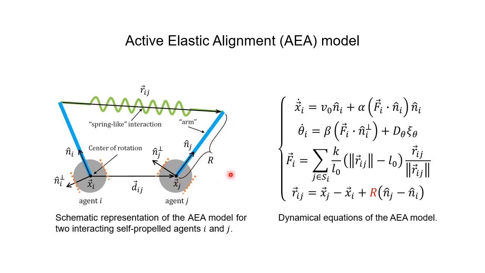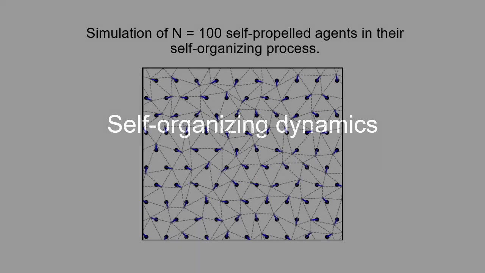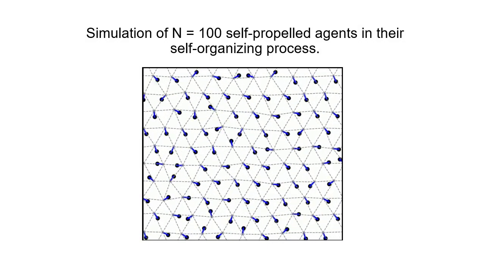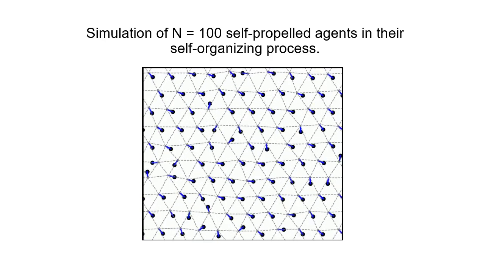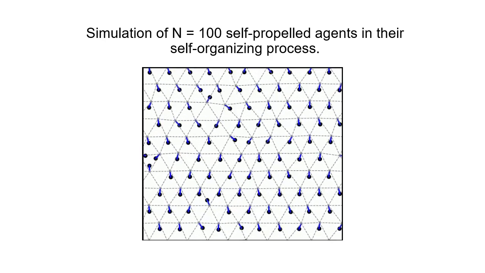R controls how much the forces depend mainly on relative positions for small R or on relative headings for larger R. These are the resulting equations for the positions, heading angle, and linear elastic forces. Self-organizing dynamics. This simulation shows the self-organization of a system of 100 agents attached by springs in a periodic lattice.